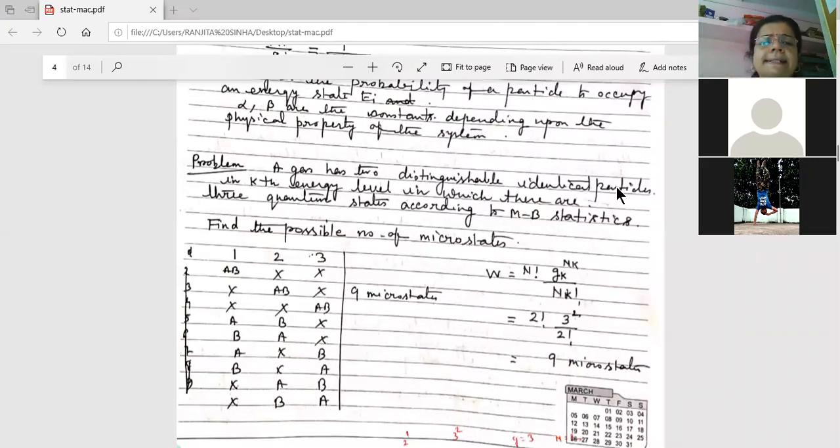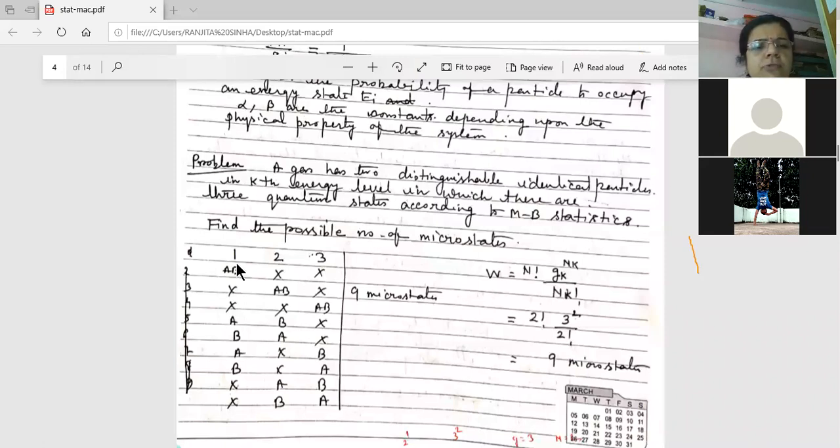So 2 particles are there. So 3 boxes or 3 states and 2 particles. We are taking the particles as A and B. Now what are the possible number of distributions here? In the first box, we are putting both particles A and B. Then in the second box, no particle, and in the third box, no particle.